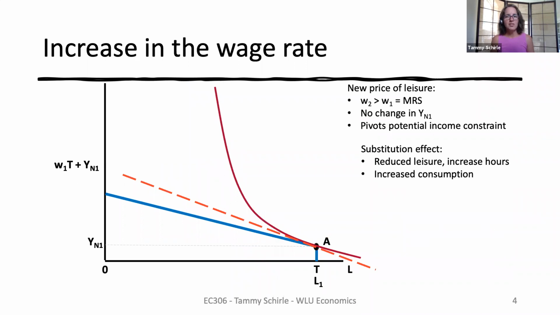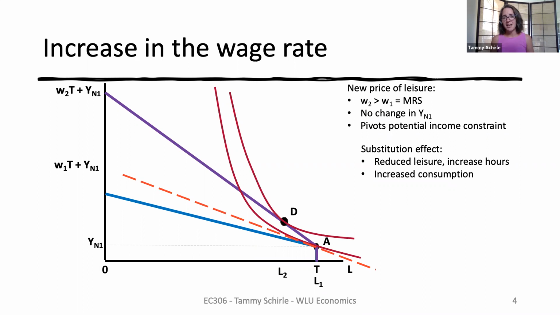But what about someone who starts off as a non-participant? Consider this person with a relatively high valuation of leisure. When the wage rate W1 is being offered in the market, they choose not to work because that wage is lower than their reservation wage, marked here with the orange dashed line. Then we increase the wage rate to W2 and create this steeper potential income constraint. What happens? If, as in this diagram, the new wage rate is higher than the reservation wage, then the individual will join the labor force and work some positive number of hours, which is represented here with the bundle D being chosen.